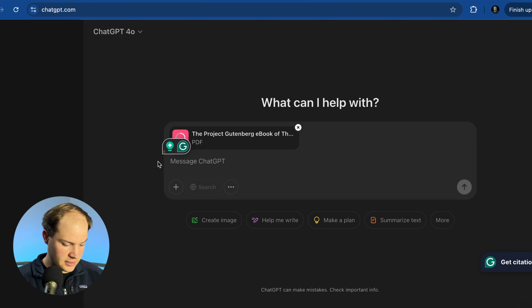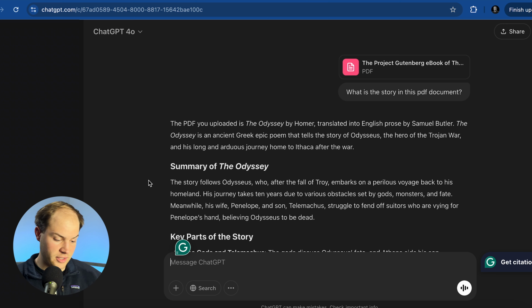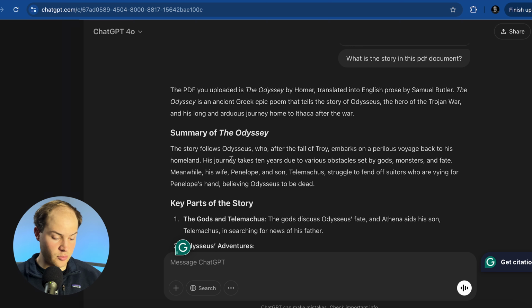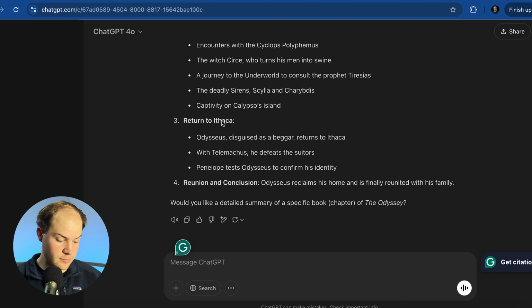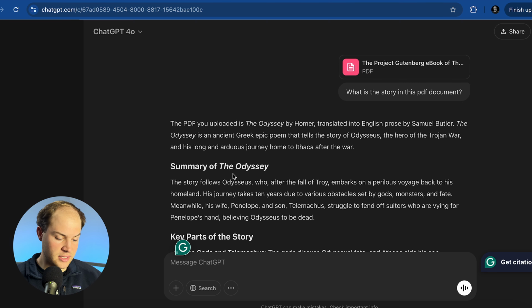I'm gonna type in this box, and I'm just gonna basically say, do you recognize the text and what is it? Just as kind of a test to see if ChatGPT can tell me, based on just first glance at the document I'm uploading, what is this document? Okay, so I imported the document, and as we can see, not only did it tell me what it is, but it also gave me a quick summary of it and a breakdown of the key parts of the story. So it's already ahead of the game, giving me a brief overview of what this story is.